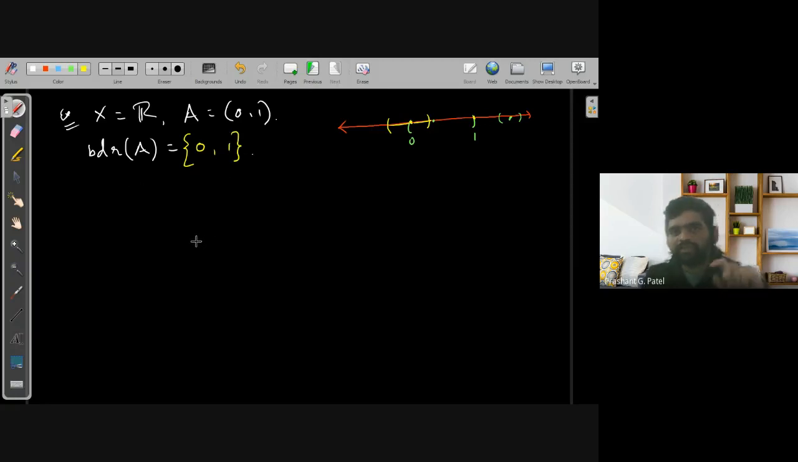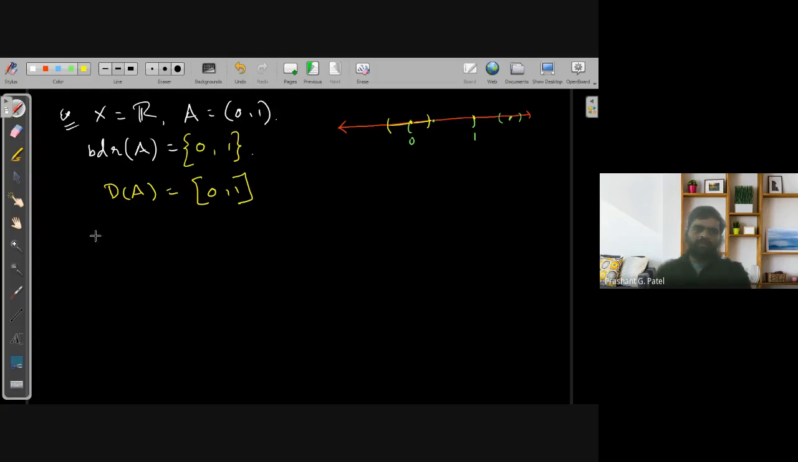So there is a difference between limit points and boundary points. The limit points of this set A form the closed interval 0, 1. The boundary points are different from the limit points. So that is the first thing you should know.